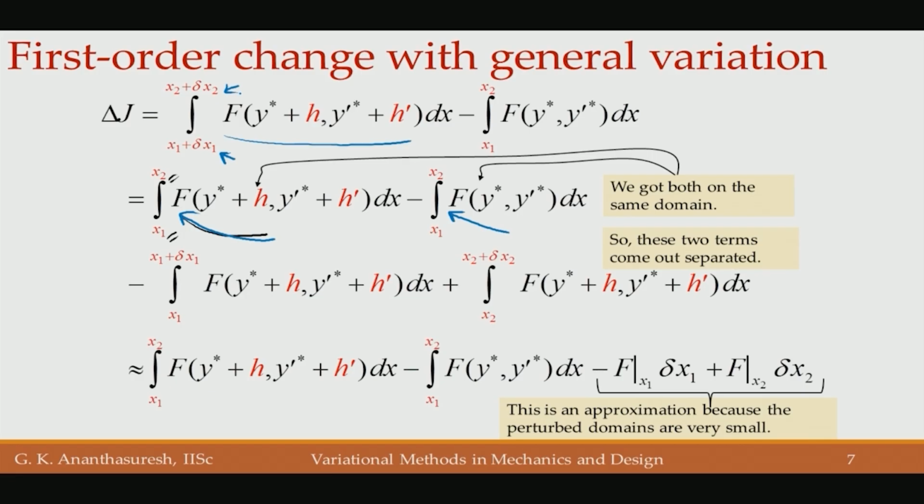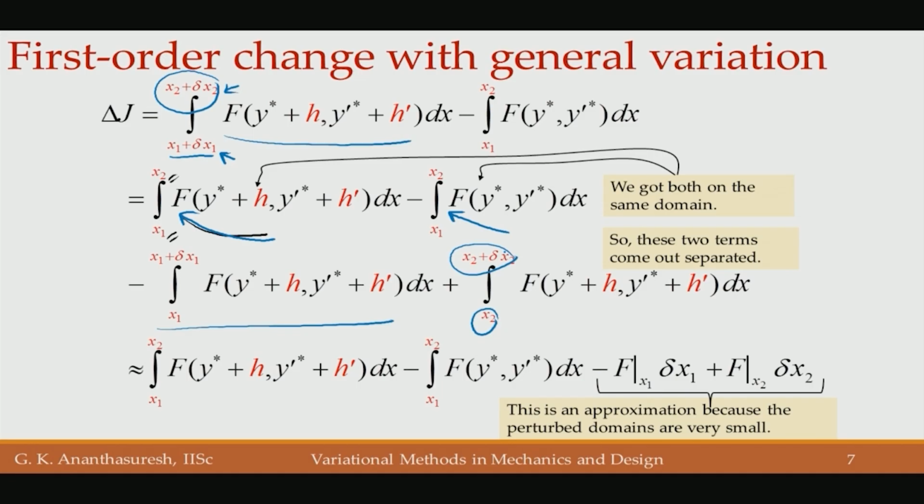So, we need to subtract and add so that it goes from x1 to x2. This part is subtracted because it is included when you go from x1, whereas it is starting from x1 plus delta x1. So, x1 to x1 plus delta x1 is subtracted, and x2 to x2 plus delta x2 was there originally, so that has to be explicitly added so that everything is the same.